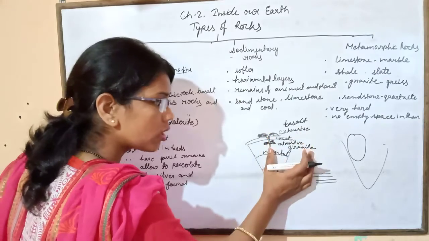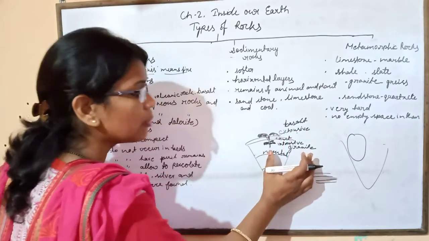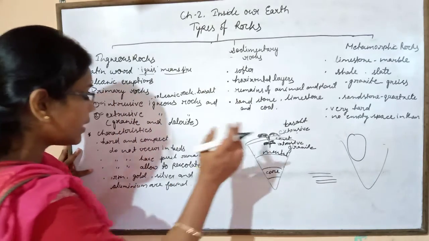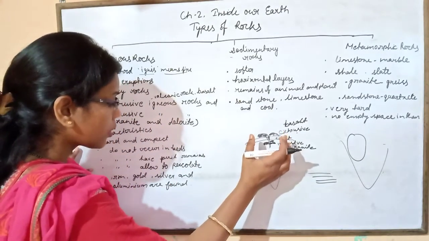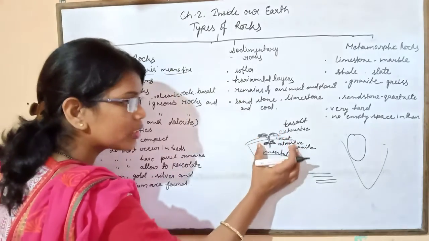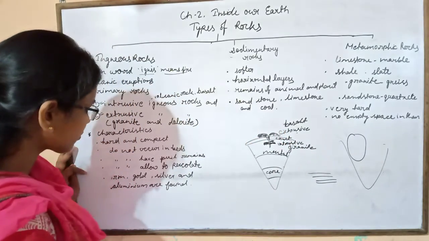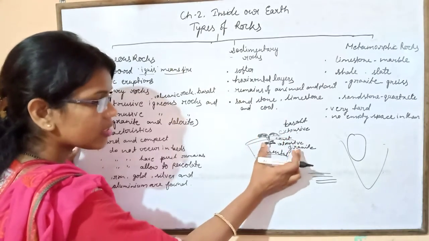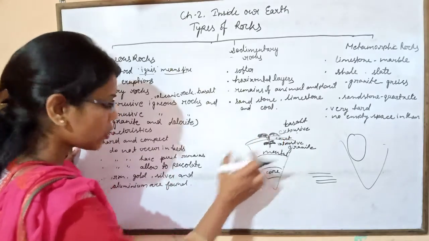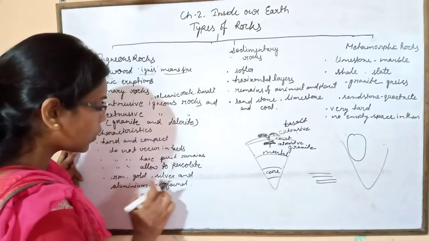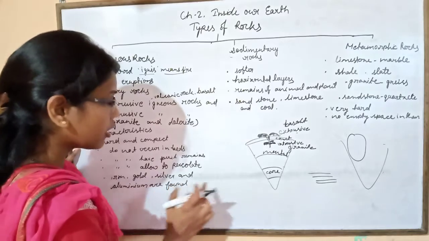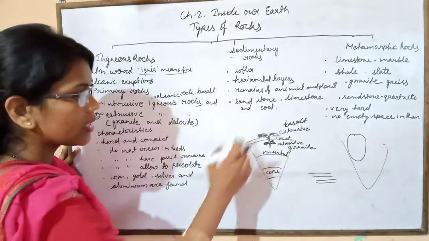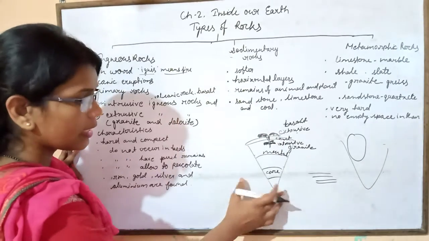Okay, igneous rock does not have remains of plants and animals, and it does not allow the percolation of water inside it. The most valuable minerals are found in the igneous rock, that is iron, gold, silver and aluminium. These are the minerals found in the igneous rock. Okay, that is about the igneous rock.